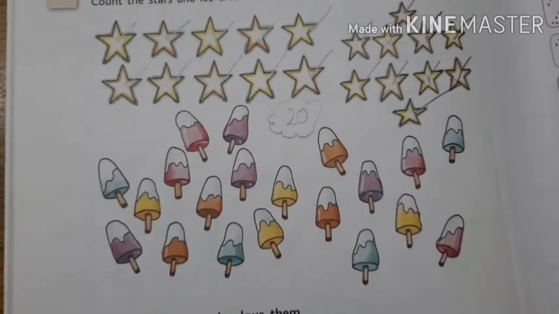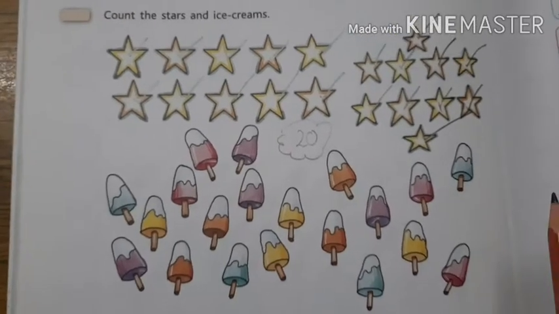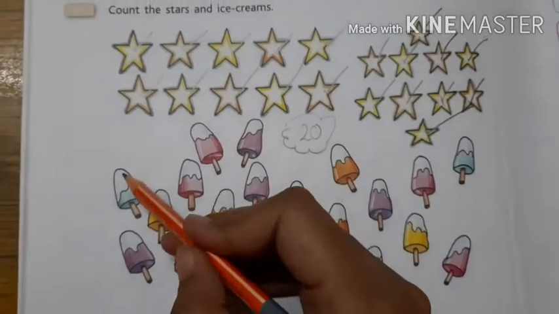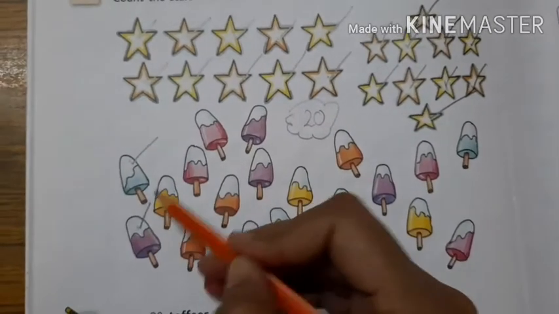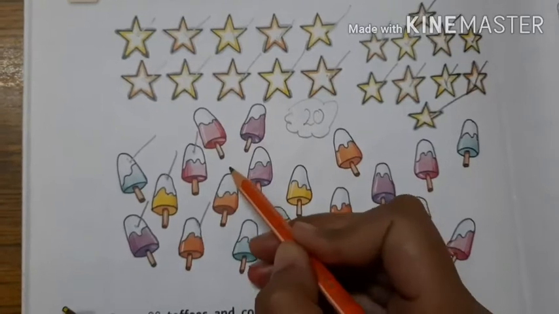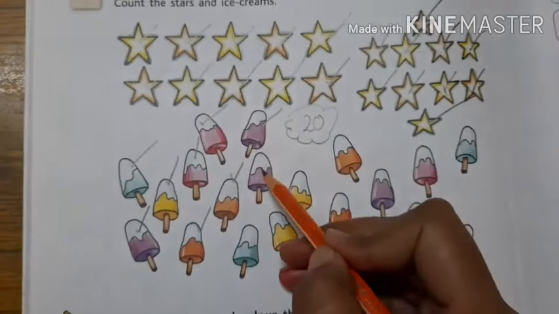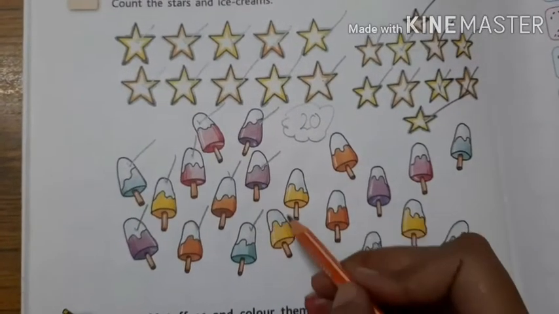Tasty, delicious ice creams are here. So let's count with me how many ice creams are here. 1, 2, 3, 4, 5, 6, 7, 8, 9, 10.